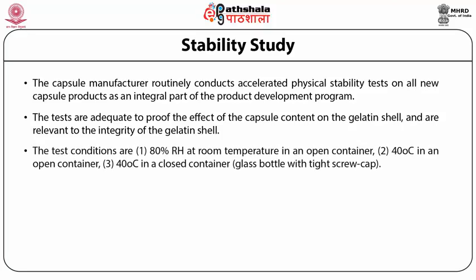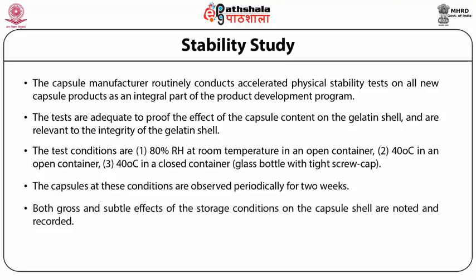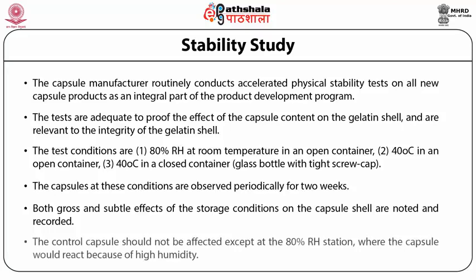The test conditions are: first, 80% relative humidity at room temperature in an open container. Second, 40 degrees centigrade in an open container. Third, 40 degrees centigrade in a closed container like a glass bottle with a tight screw cap. The capsules at these conditions are observed periodically for 2 weeks. Both gross and subtle effects of the storage conditions on the capsule's shell are noted and recorded. The control capsule should not be affected except at 80% relative humidity, where the capsule would react because of high humidity.